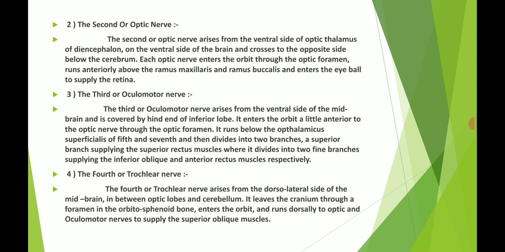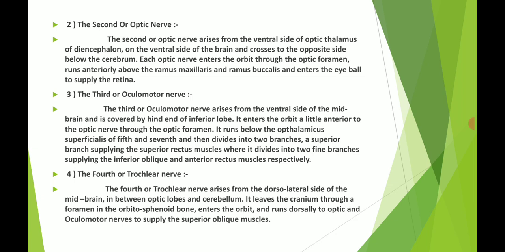This optic nerve arises from the optic thalamus of the diencephalon. The diencephalon is a part of the brain, and this nerve originates from the brain and crosses to the opposite side below the cerebrum, which is also a part of the brain. The optic nerve runs through the eye of the fish, that is the eyeball, and supplies the retina.